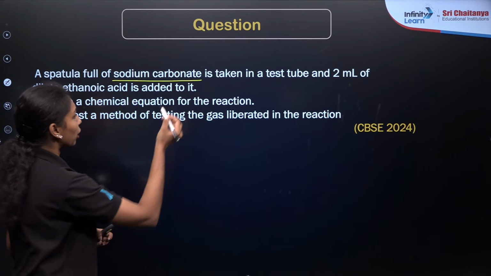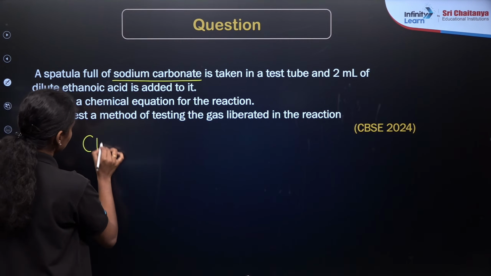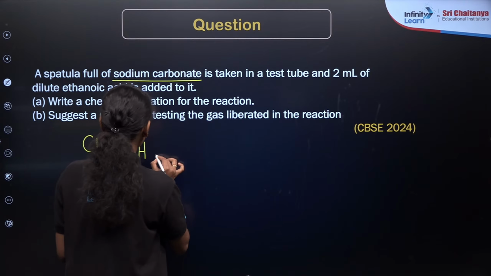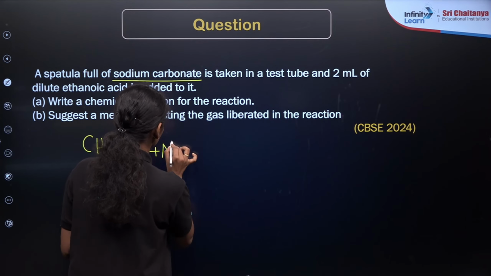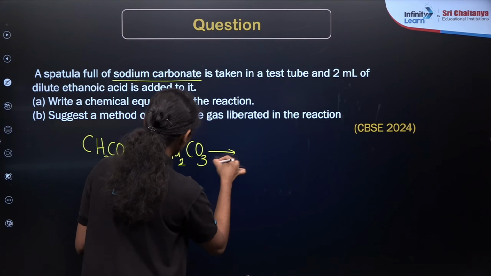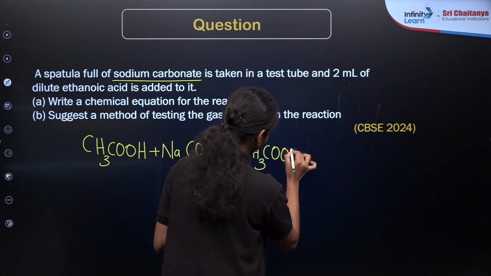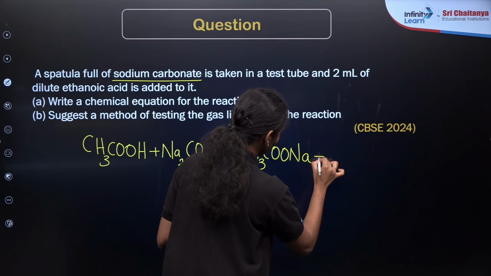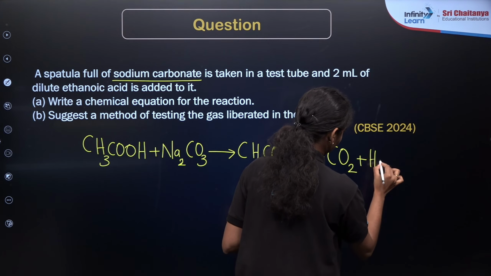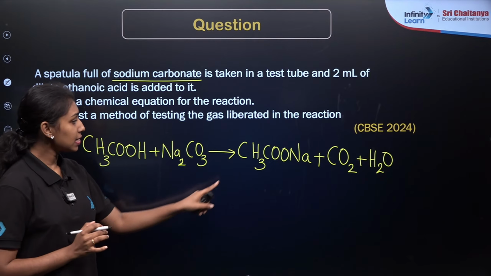Sodium carbonate, as we already know, whenever we treat ethanoic acid, CH3COOH, with any carbonate, when it is treated with Na2CO3, they will be forming CH3COONa, sodium ethanoate, plus carbon dioxide plus water. Clear? So this is the reaction here. This is sodium ethanoate.